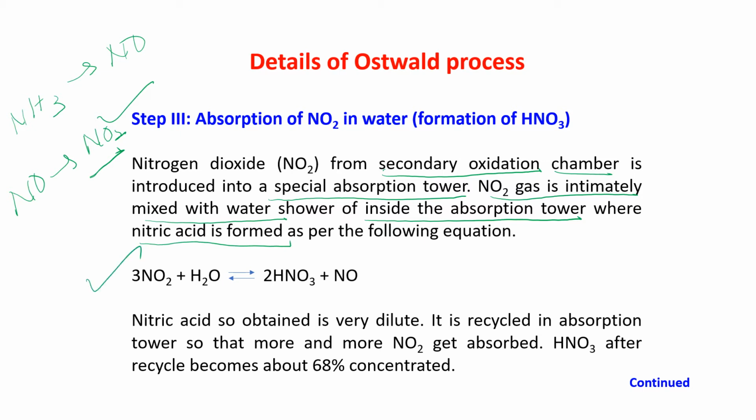NO2 plus H2O gives you HNO3, and again you are getting NO. Now the nitric acid so obtained is very dilute. So what is actually being done there? It is recycled, the same process is done again in the absorption tower so that more and more NO2 gets absorbed.